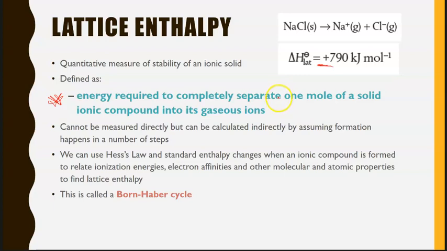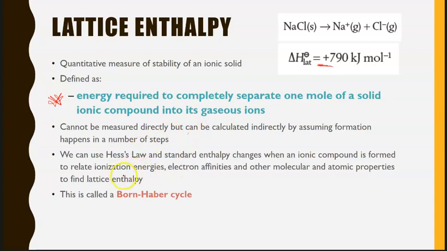It's energy taken to disrupt the lattice. Okay, so the higher the amount of energy it takes, the more stable the compound, because it takes more to break it apart. As with all enthalpy values, we can't measure this directly, but we can use calculations indirectly if we assume that the formation happens in a number of steps, and then we can use the data we get from Table 8, Section 8 to work these out. Essentially, it's a Hess's law application to ionic compounds.